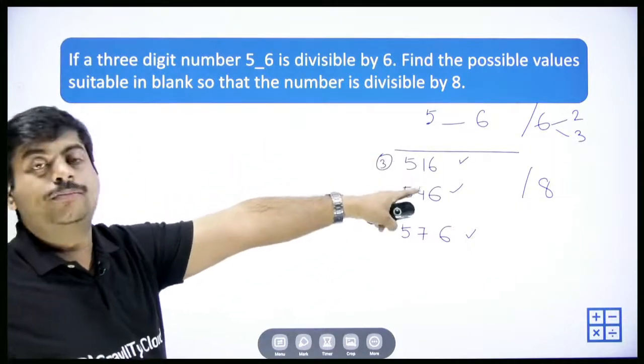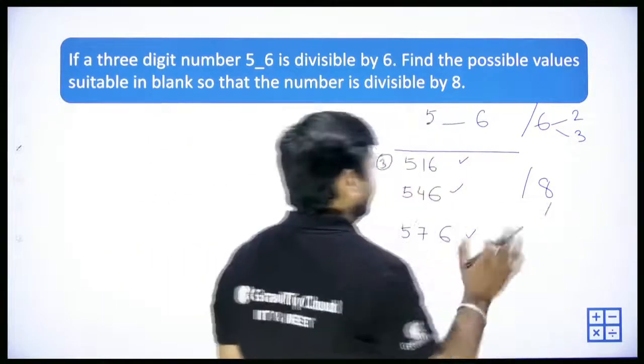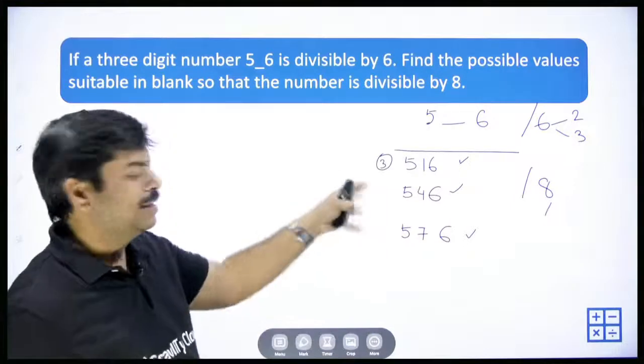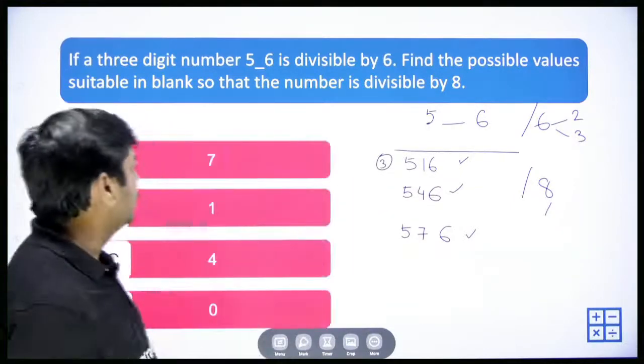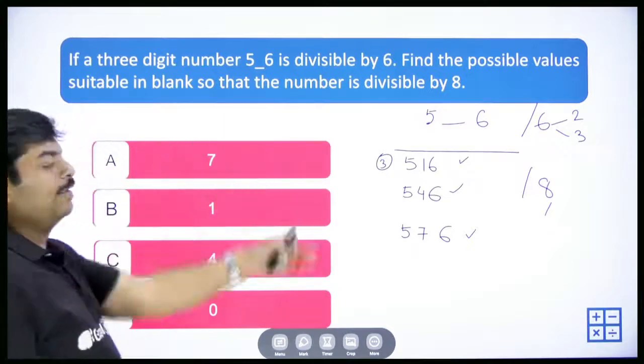It should also be divisible by 8. For the number 8, we need to take it manually because it is a 3-digit number. We need to divide it normally, right? So what is that digit? Maybe 1 or 4 or 7. Let's try to see that.